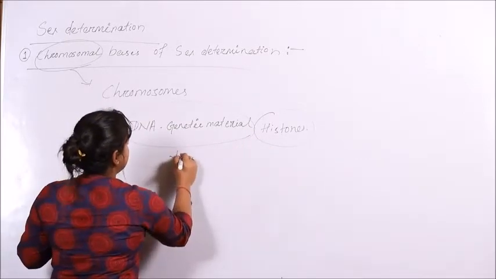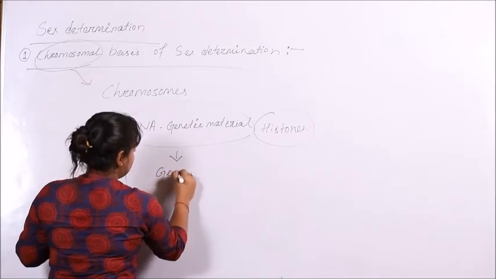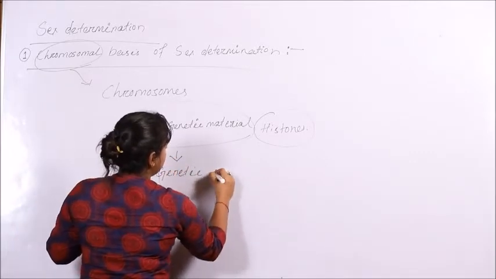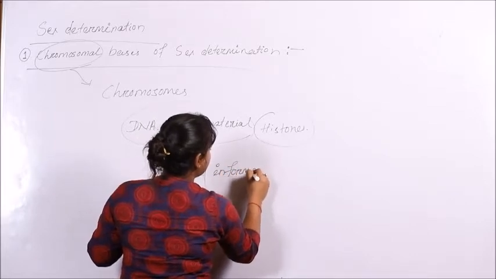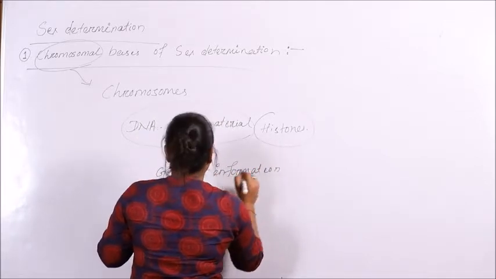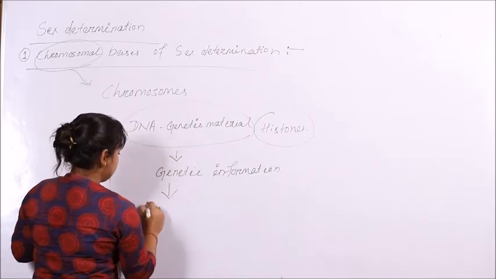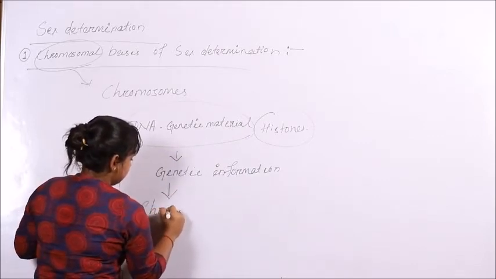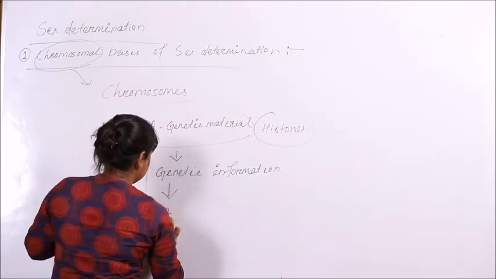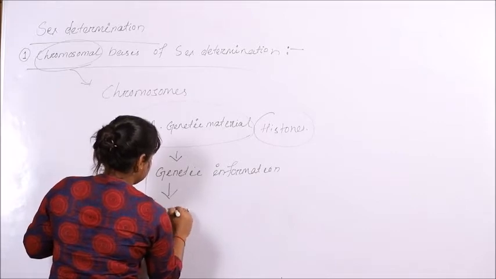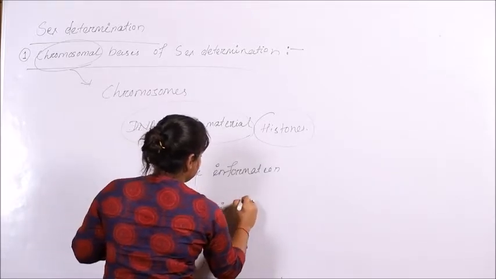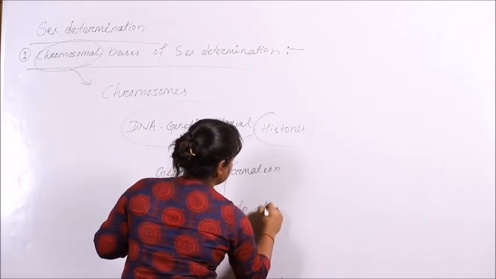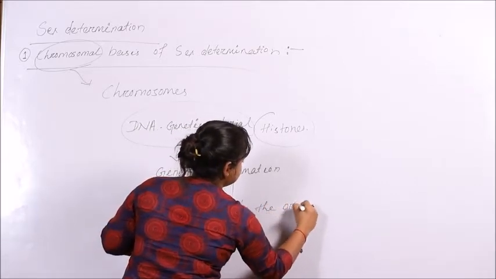Chromosomes carry the genetic information of a particular organism, which in turn provides the characteristics to the organism.